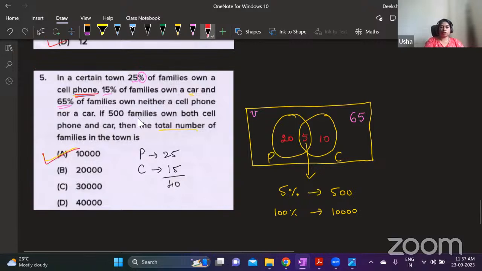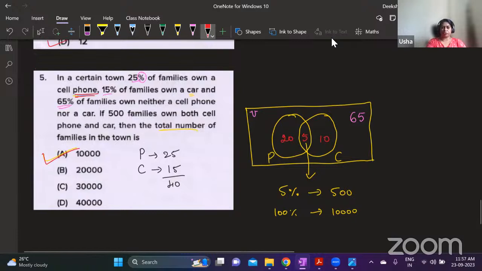10,000 is the answer for this question. This is set theory. If you're using the formula, this is how you write. Total, P union C, is equal to number of P plus number of C minus number of P intersection C. Okay, so number of P intersection C we don't know.